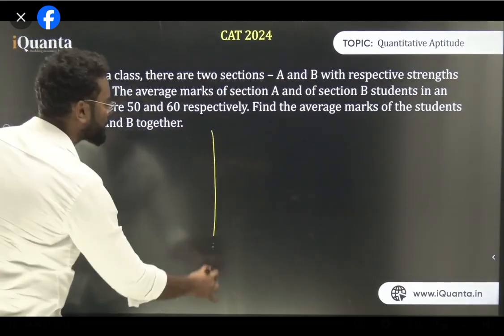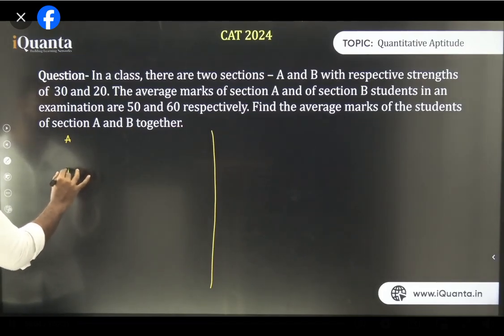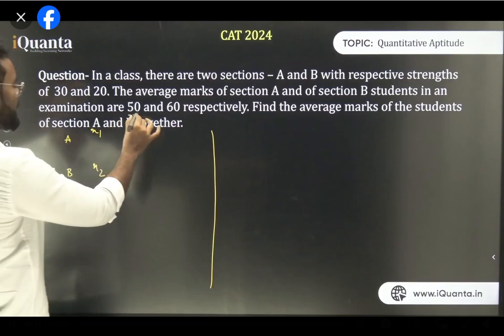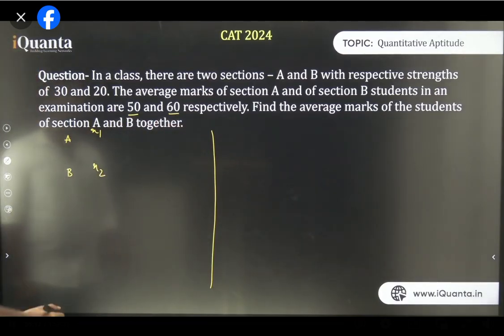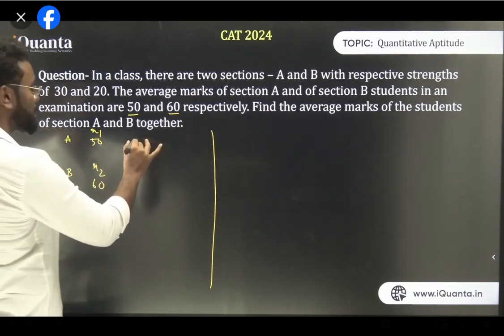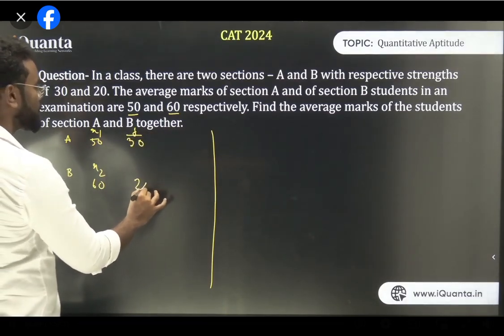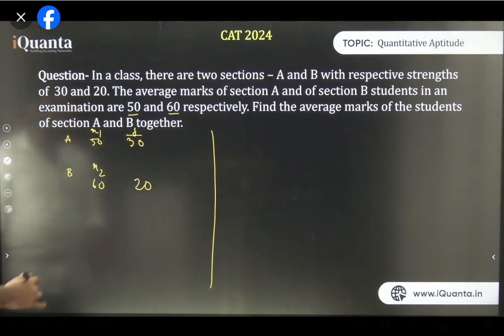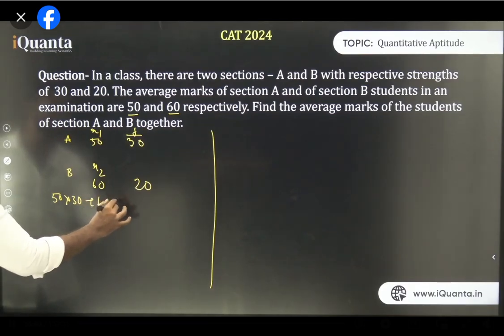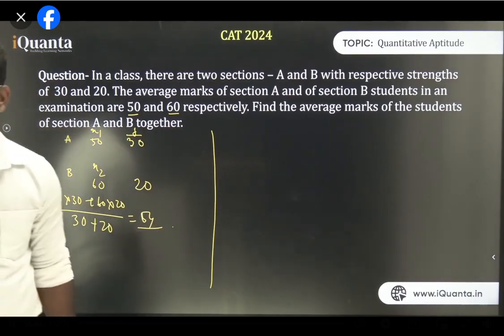The first thing you need to do: let's say x1 and x2 are the averages of section A and section B. So the values are 50 and 60. The average marks of sections A and B are 50 and 60, right? And what is the number of people? The number of people in section A is 30, that is the frequency, and in B it is 20. So what is the weighted average? It has to be 50 into 30 plus 60 into 20 upon 30 plus 20. And hence your answer is 54. Am I clear?